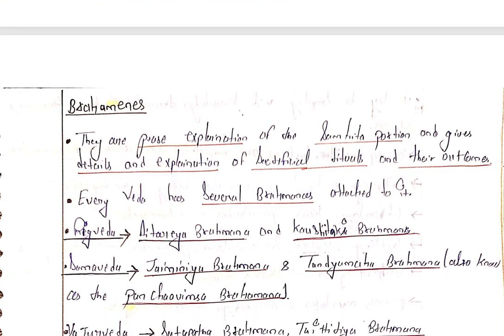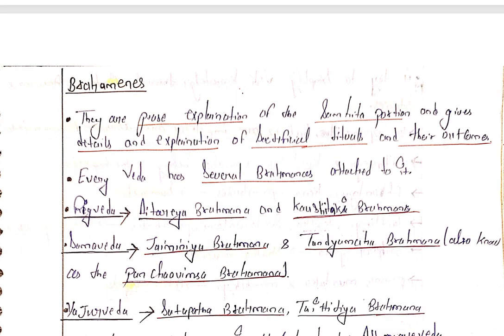They are coming from the Brahmanas. They are a cross explanation of the Samhita portion and have details and explanation of the sacrificial rituals and their outcomes. Early Vedas have several Brahmanas attached to them.